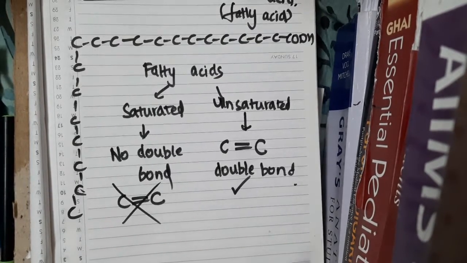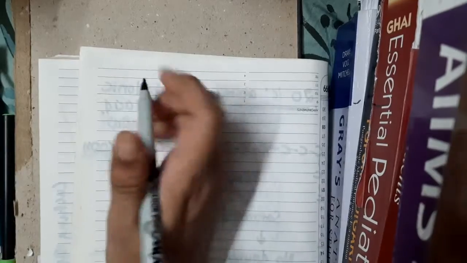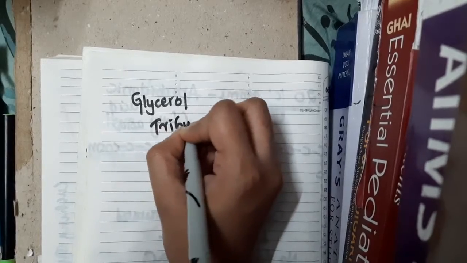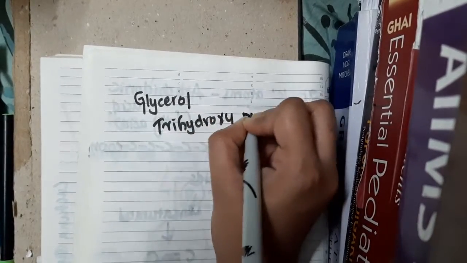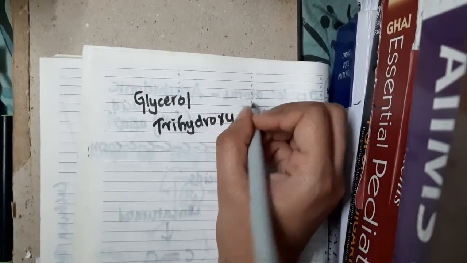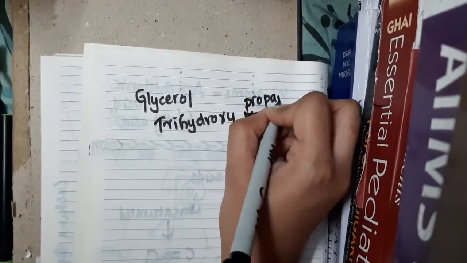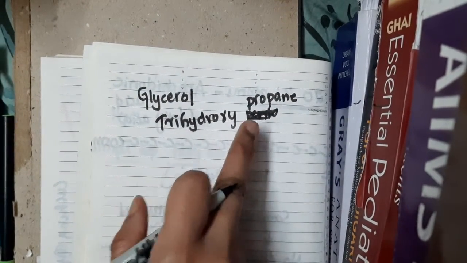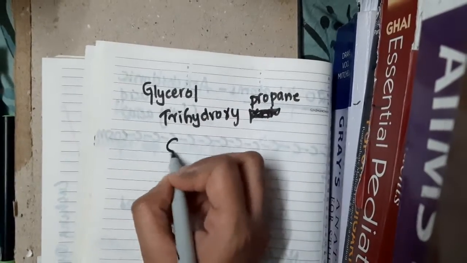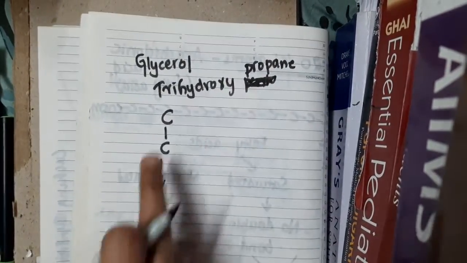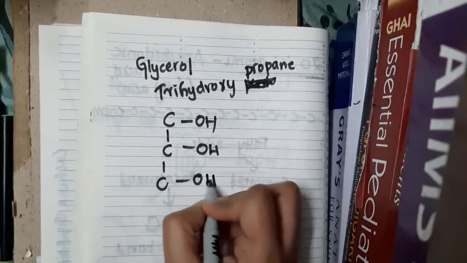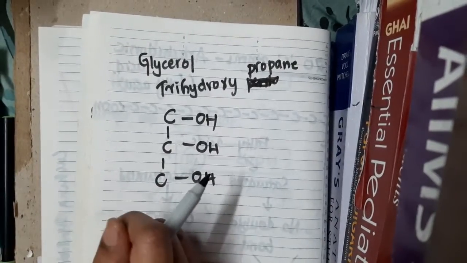Now, we have one more simple lipid which is called glycerol. Glycerol is called trihydroxypropane. This is glycerol. Glycerol is trihydroxypropane. What is propane? Propane is something containing 3 carbon atoms. For this, if you add the hydroxyl groups, so this is trihydroxypropane, right?